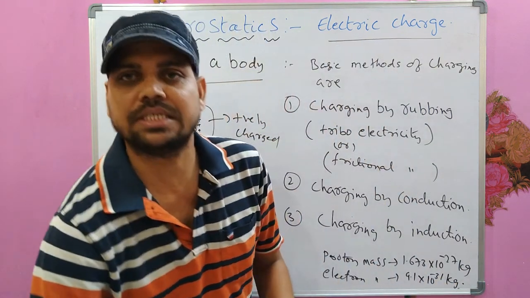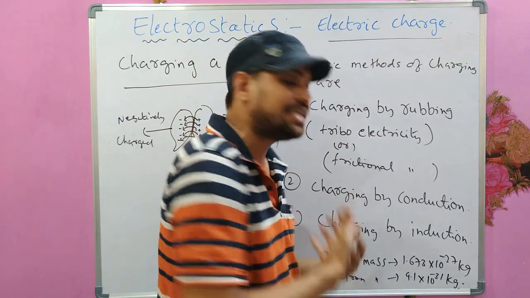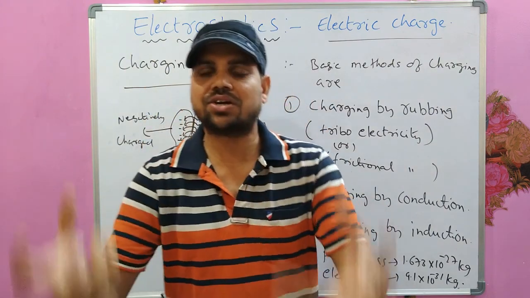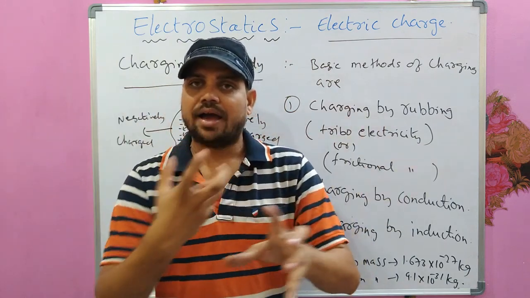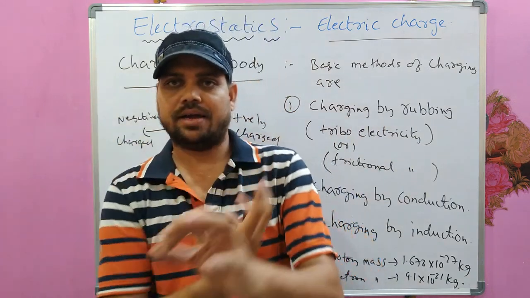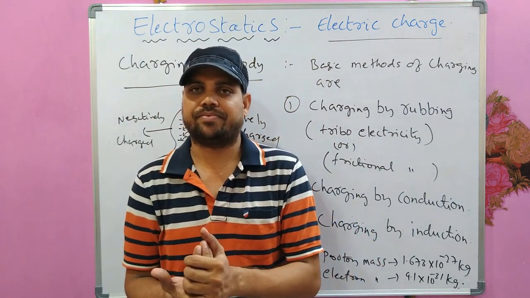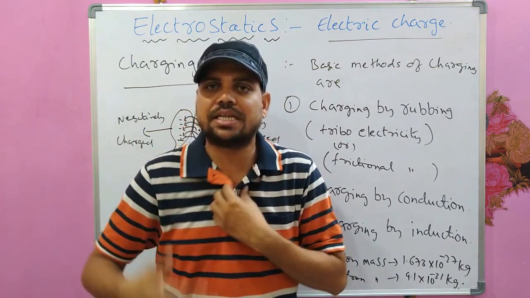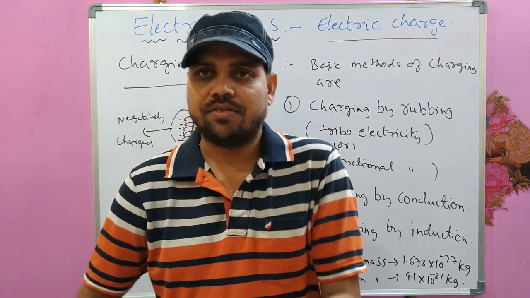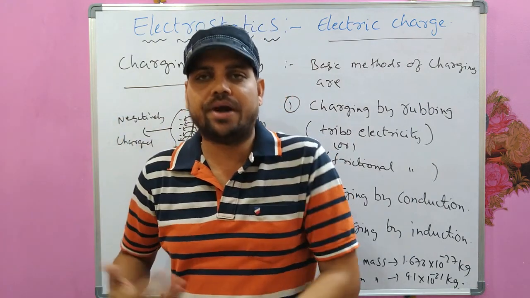The proton mass is greater than electron mass. So that is why electron can easily move, not proton. And electrons are orbiting in the orbits around the nucleus in an atom. So electrons are the main reasons for the charge, whether it is positive or negative on a body.